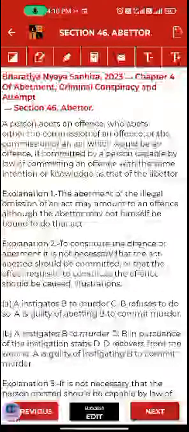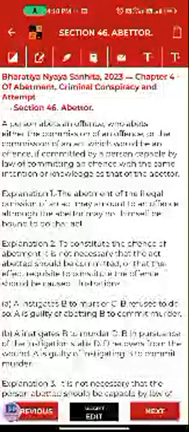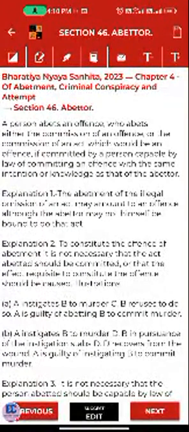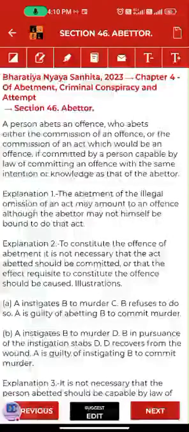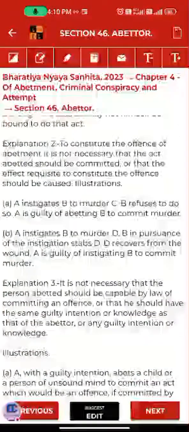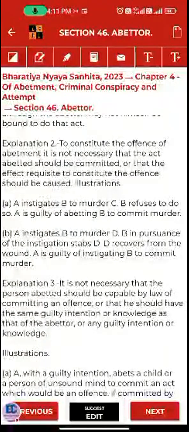But here in abatement, A abated B to murder C, but B refused to do so. Although here no act in furtherance of that abatement has been done, there is no movement, there is no act, no crime has happened, although A has instigated B, therefore A is guilty of abetting B to commit murder. So it is very simple. Remember, if anyone has abated, he will be guilty, whether the crime happens or not.